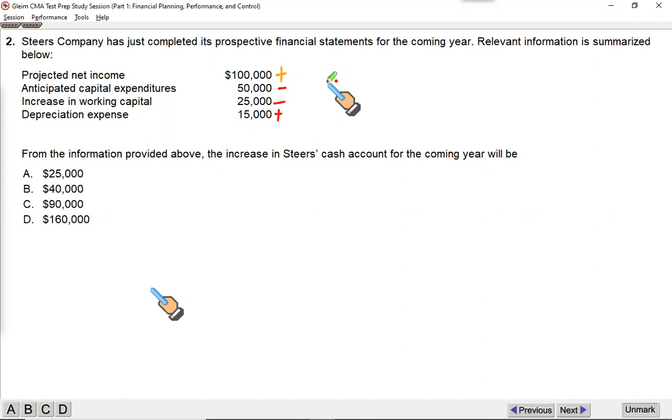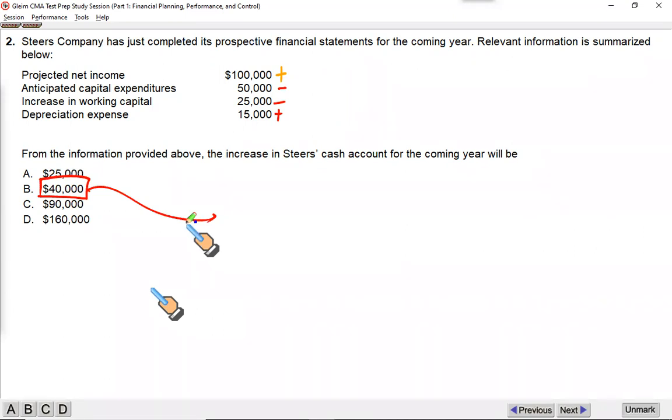To this, you add the depreciation figure 15, less 50 for capital expenditure, less 25 for working capital investment. The number you get is 100 plus 15, less 50, less 25. It's 40. So the cash balance available would be, or what the question was, the increase in cash balance. This would be the increase in cash balance. 40,000 is not the closing balance of cash. It is the increase in cash balance.